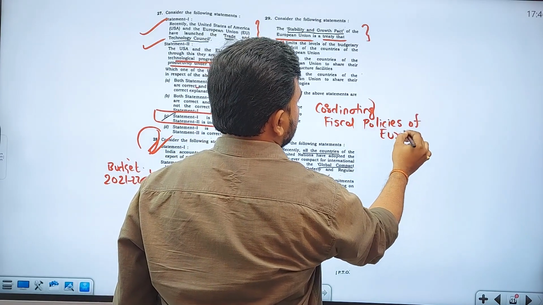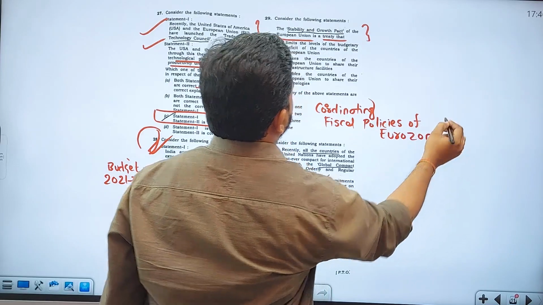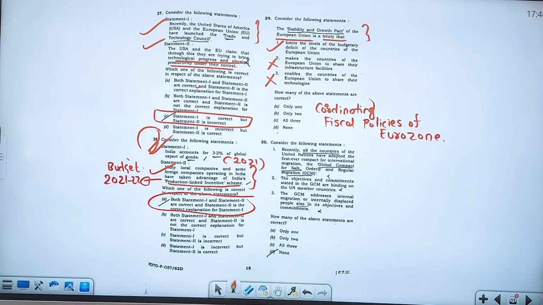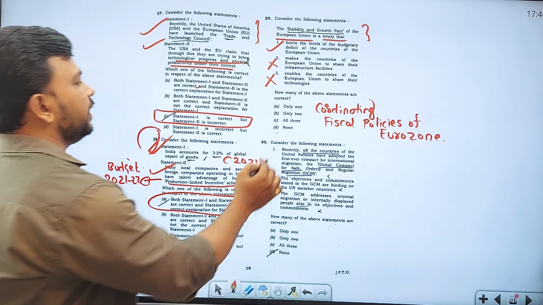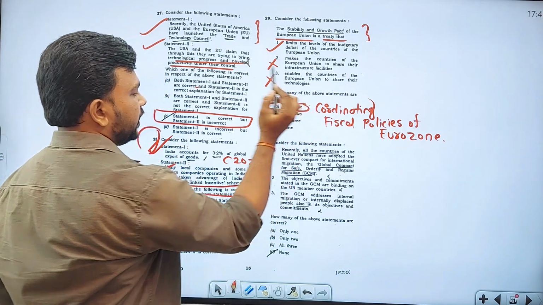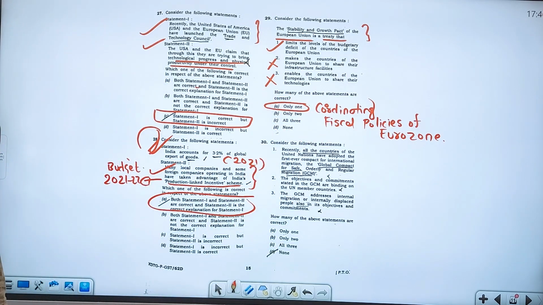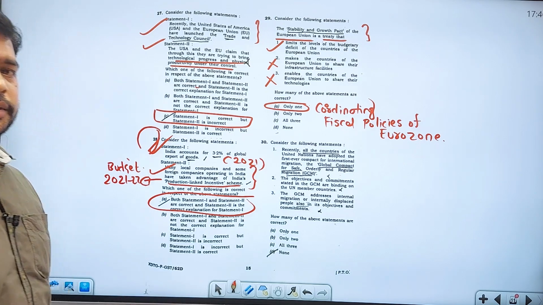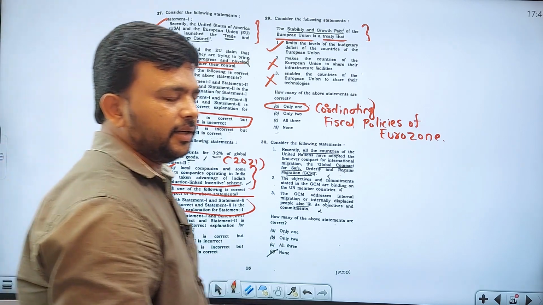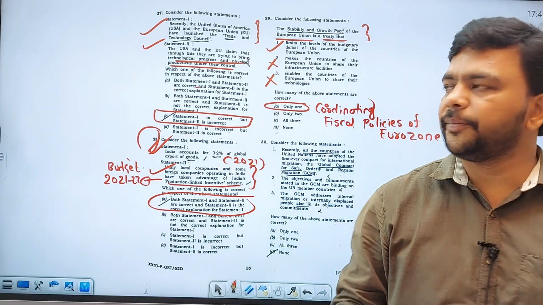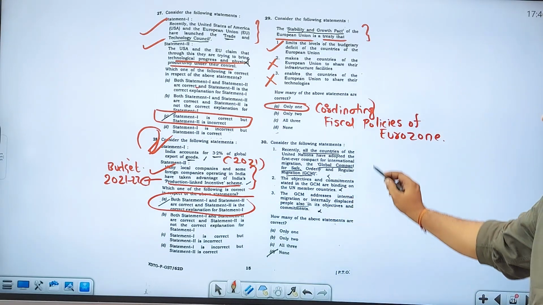That is the main purpose of the Stability and Growth Pact of the European Treaty. So only 1 is correct. You have to understand that very clearly. Basically the questions are difficult, no doubt about that. Until and unless you know the things correctly, you cannot attempt them. That is the truth.